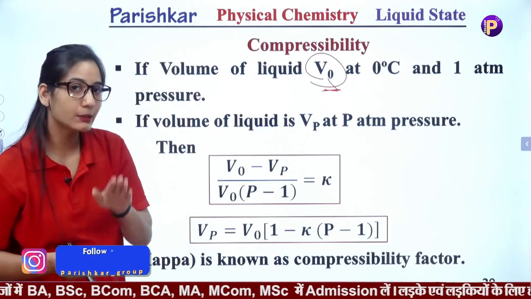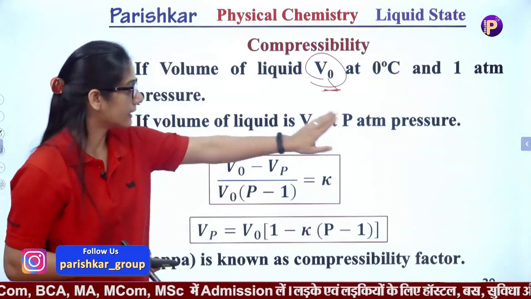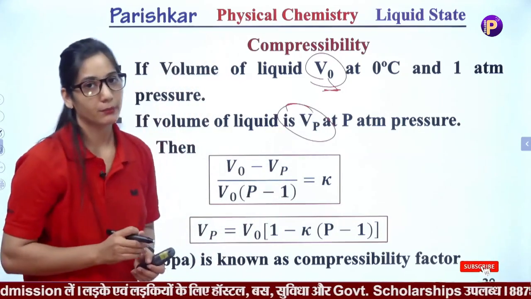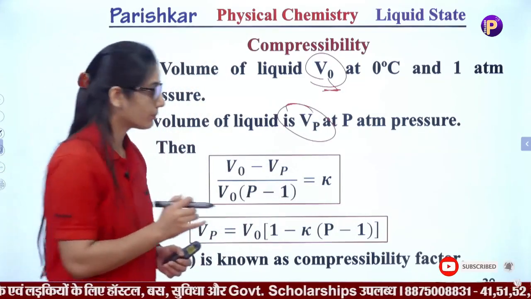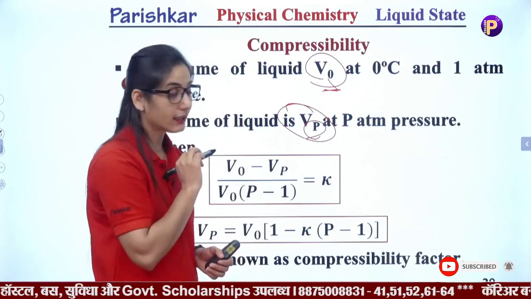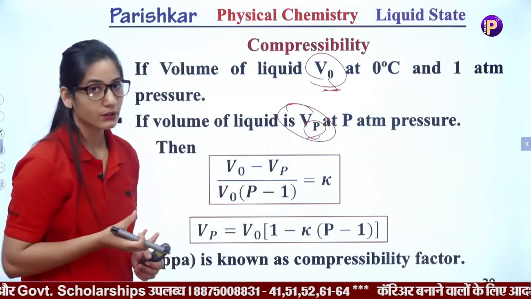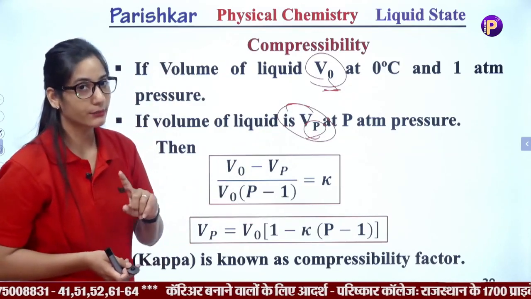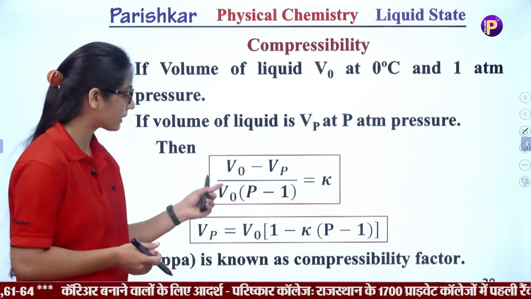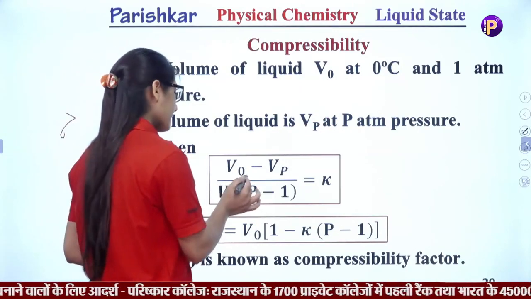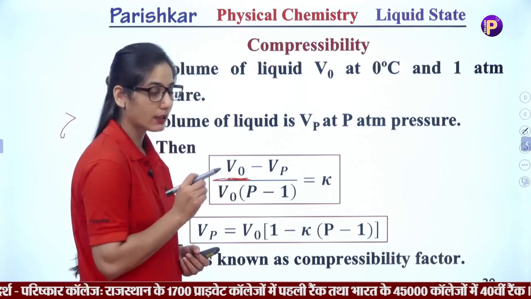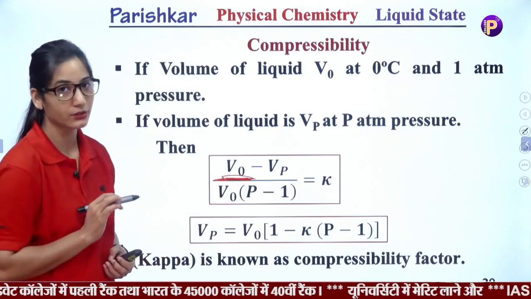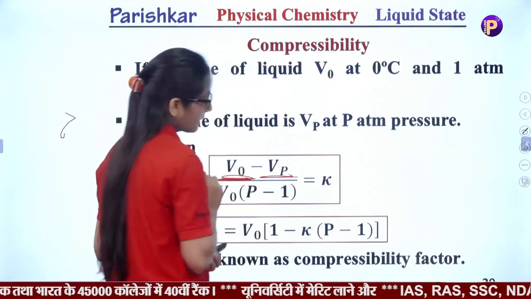If we increase the pressure by unity, then after the pressure P, the volume is known as Vp, the volume at pressure P. The ratio of this reduced volume to the original volume is known as the compressibility factor. Mathematically, V naught is the initial volume at 1 atm pressure, and at pressure P it is Vp.